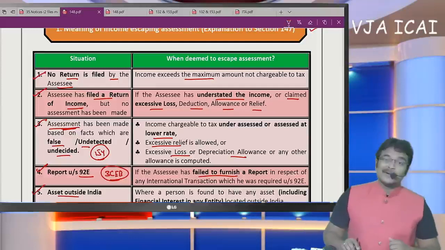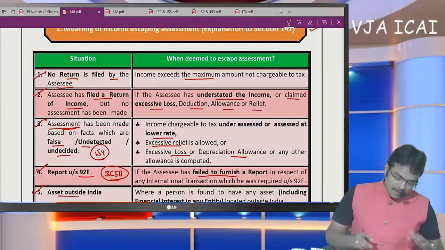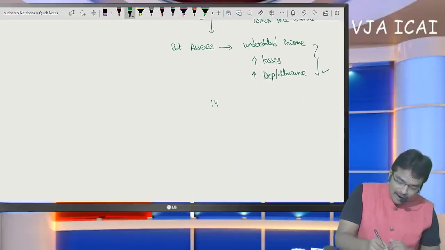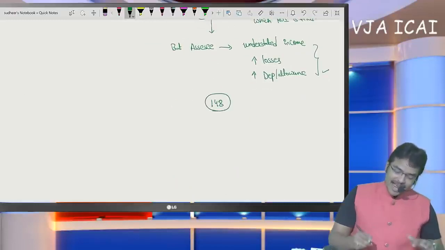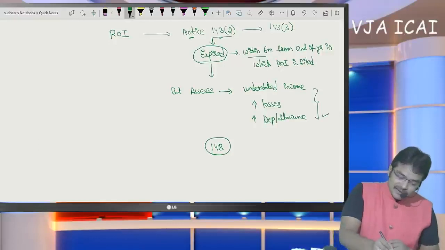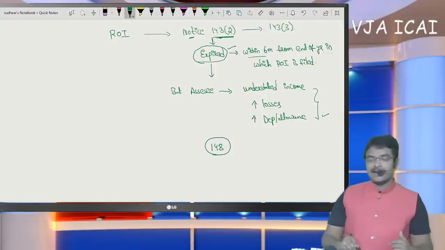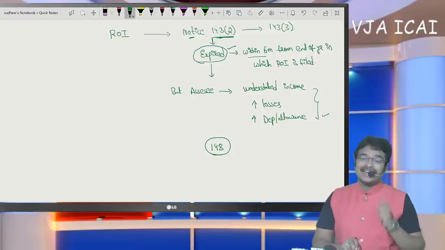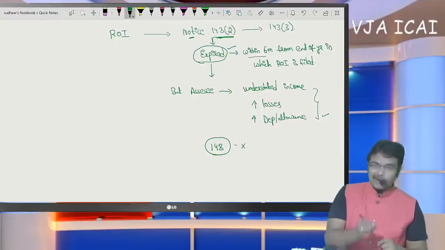Whenever there is scope for income escaping, they need to issue notice under section 148. When do they have to issue this notice? When the scrutiny time limit has expired. When the assessing officer has noticed that there is certain income which has escaped tax and the scrutiny time limit has not expired, then notice under 148 cannot be issued.